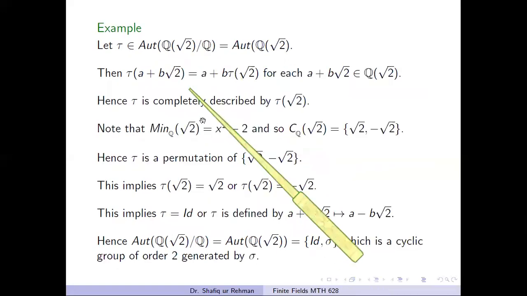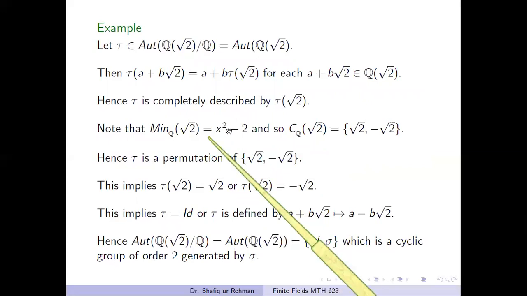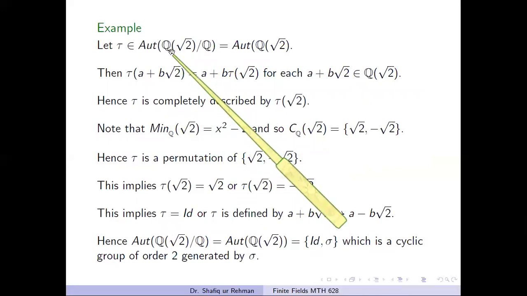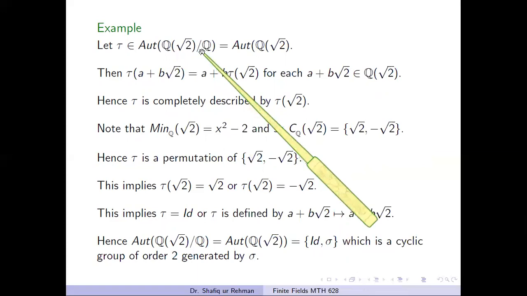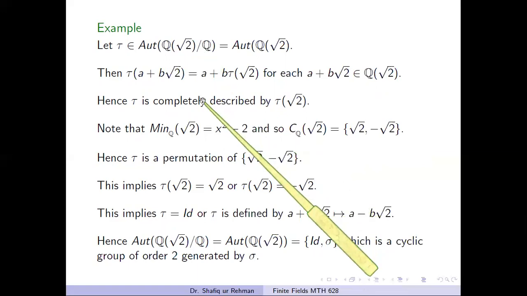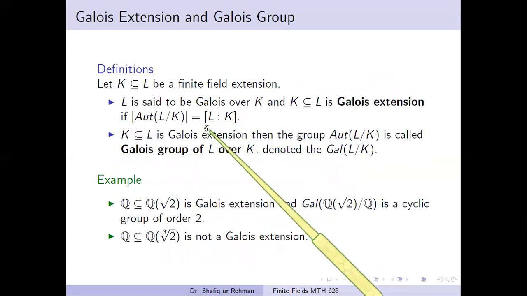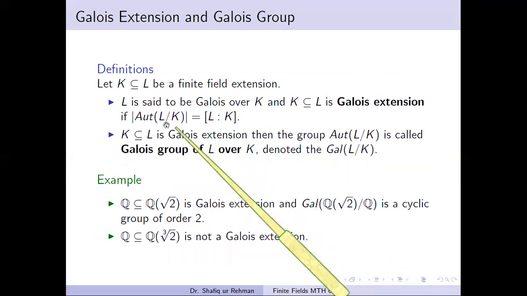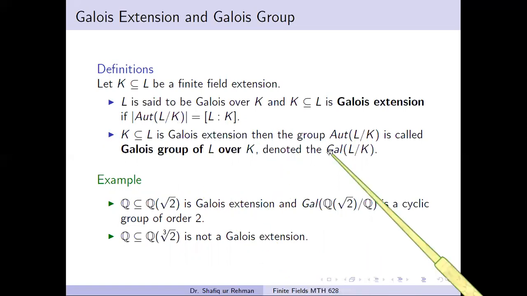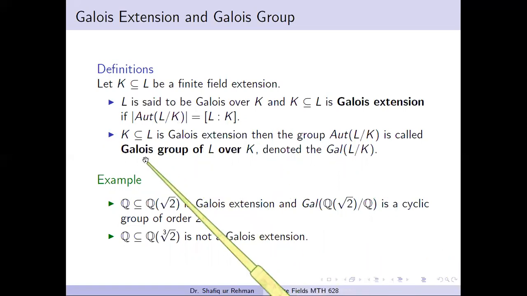So the first example, this type of field extensions are named as Galois extensions. Galois extensions are those algebraic extensions in which the degree of the field extension is the same as the cardinality of the set of all automorphisms of L over K. So in this case, if we collect all these automorphisms, this group is called the Galois group of L